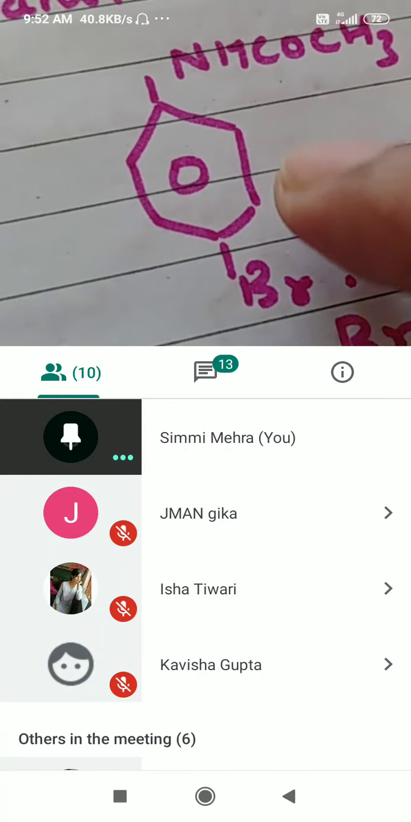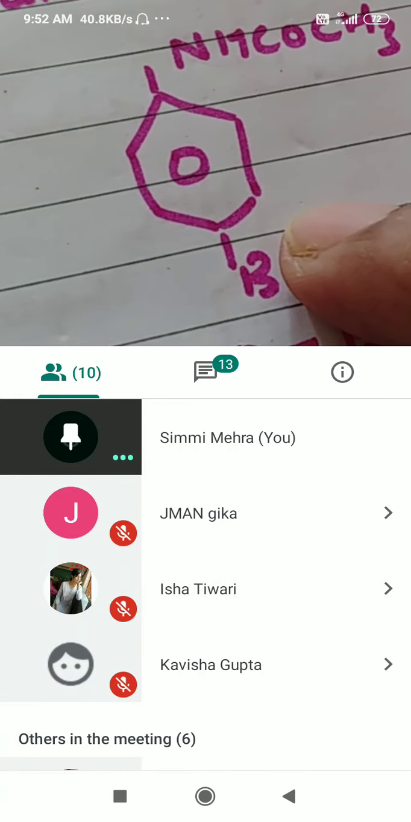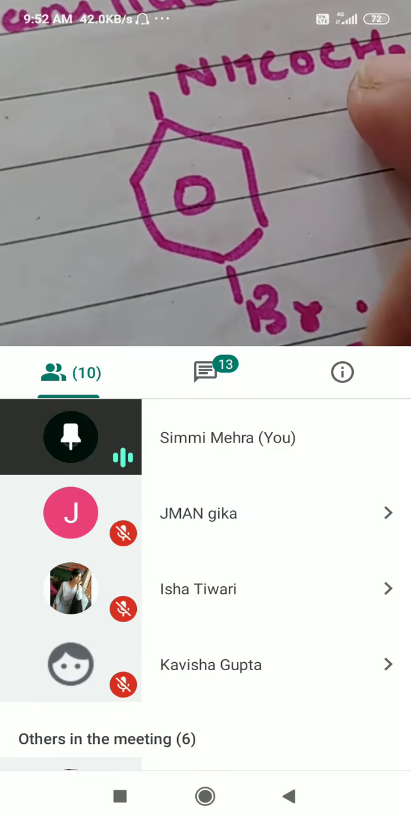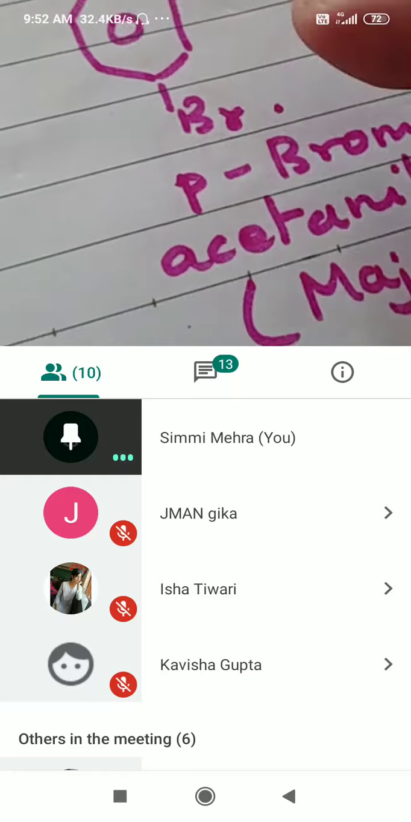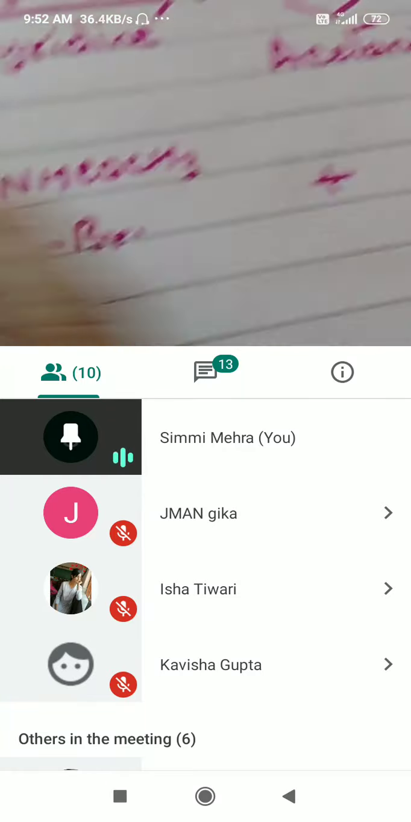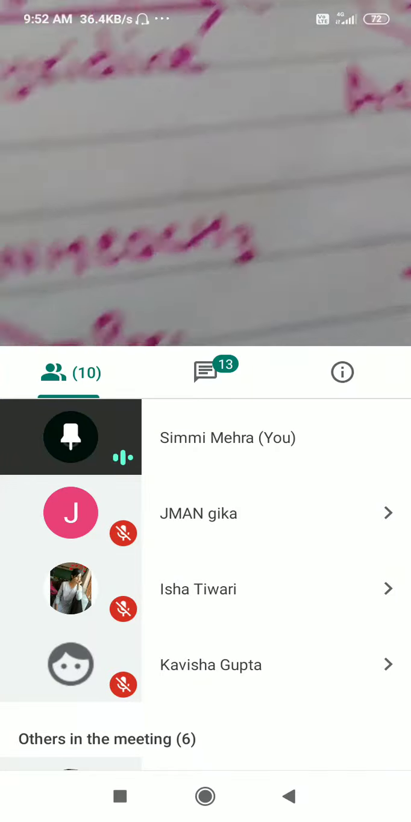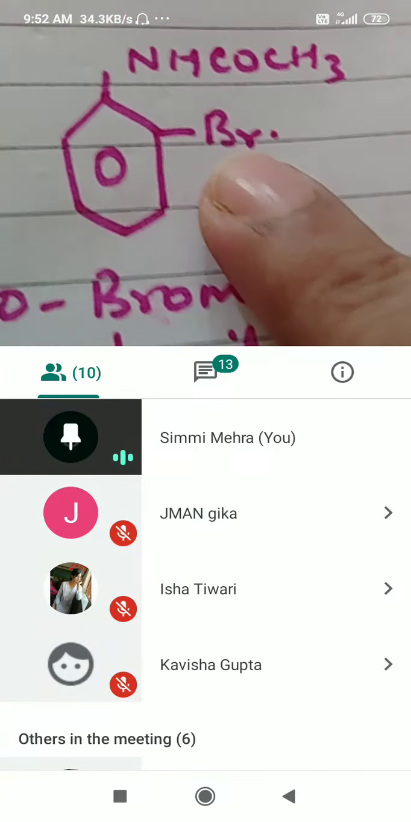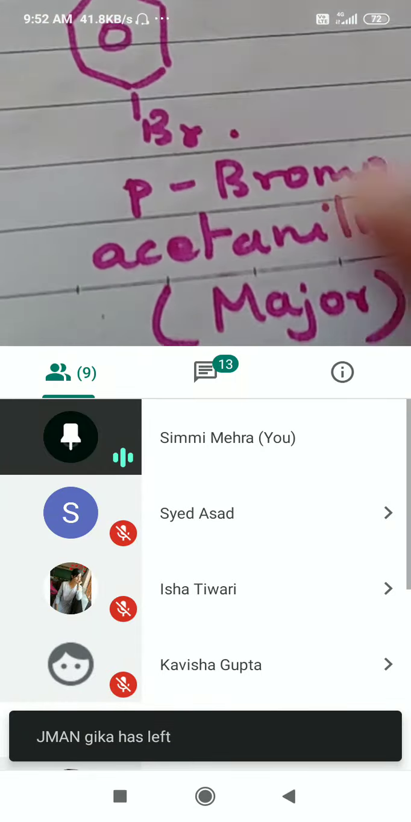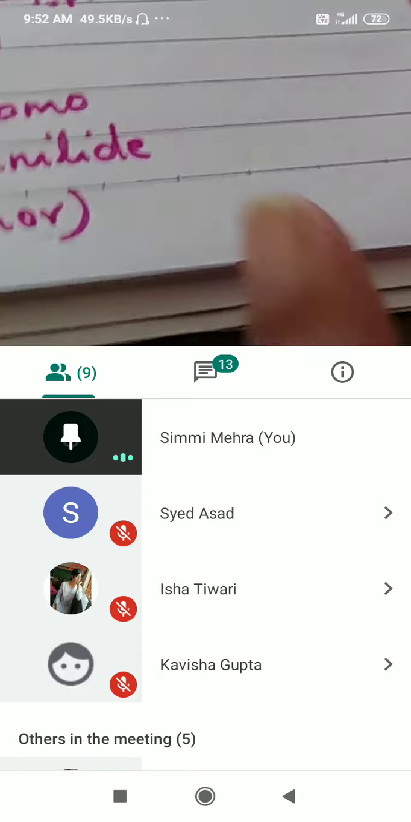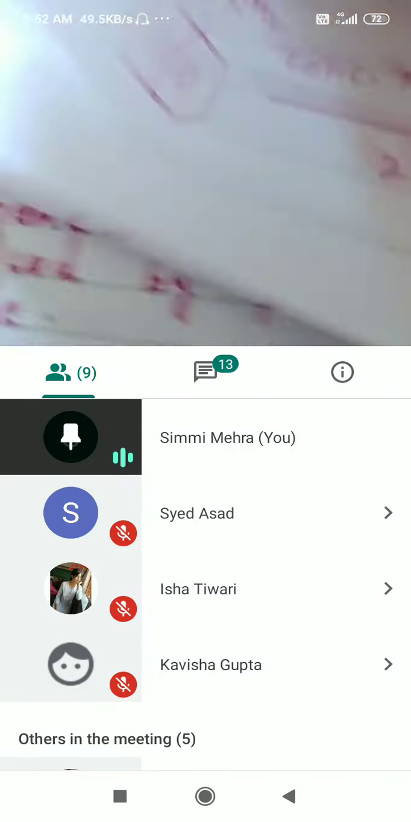Para-bromoacetanilide as the major product will be formed. Alright, but this will not remain like this. I have to convert it back to NH2. For that, what do we do? Two products are going to be formed. This is ortho-bromoacetanilide, which is a minor product, and this is your para-bromoacetanilide, which is your major product. Okay, but I have to change this group back to NH2.